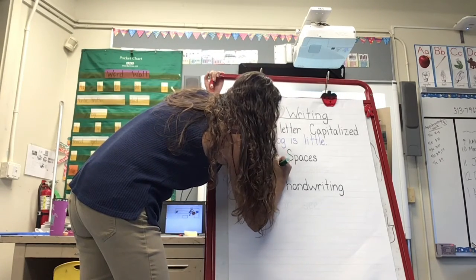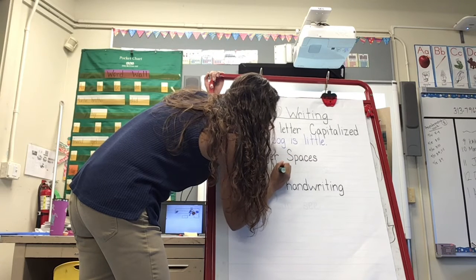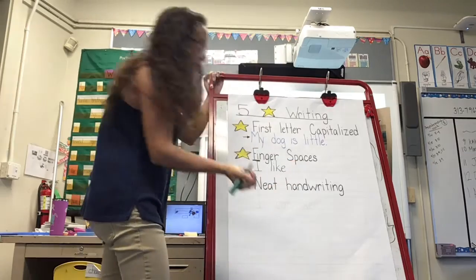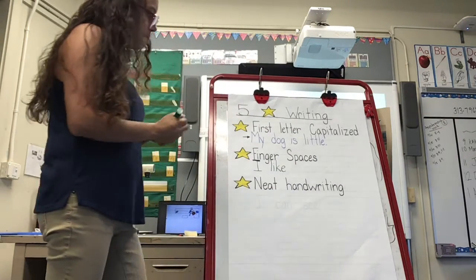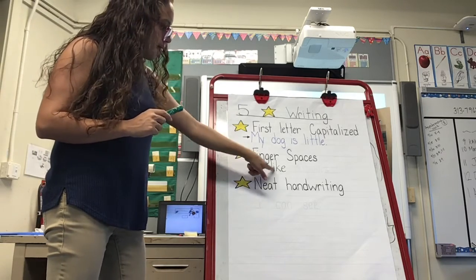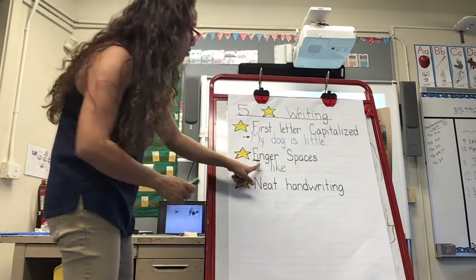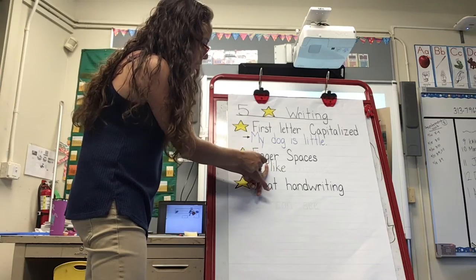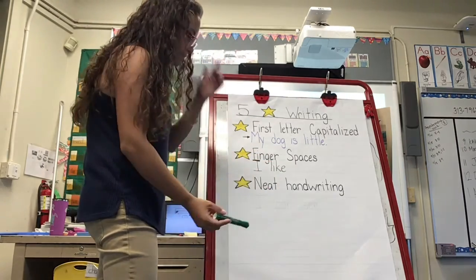Like, and this is one of your snap words, L-I-K-E. Like puppies. Oh, let's go back a little. I like. Is there a space there? Yeah, I can use my finger. So if I put my finger here, here's I, finger space, and then like.